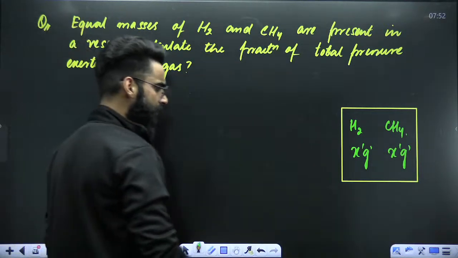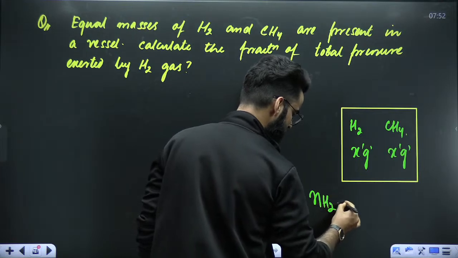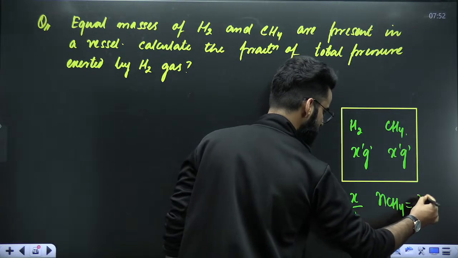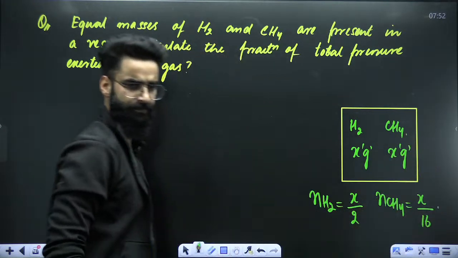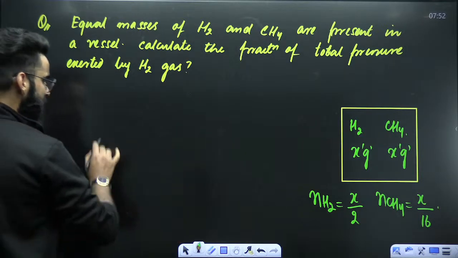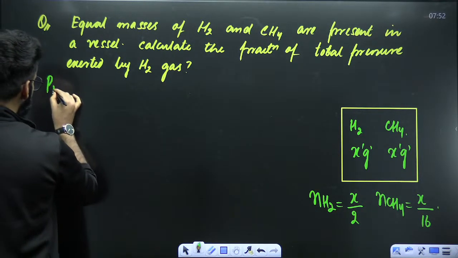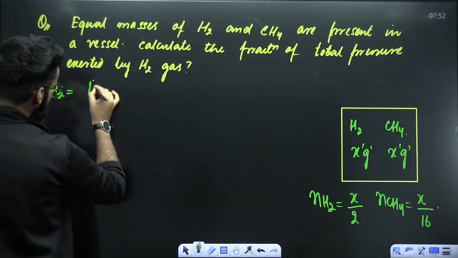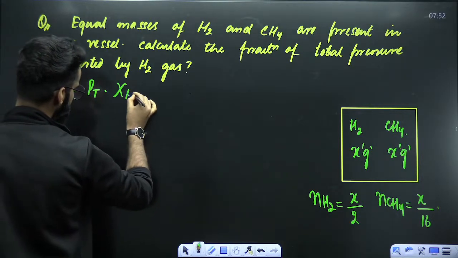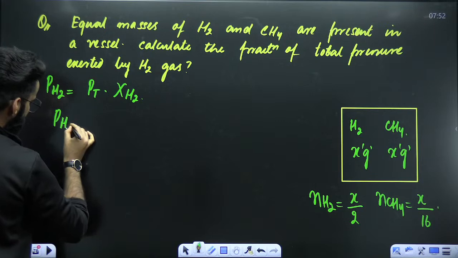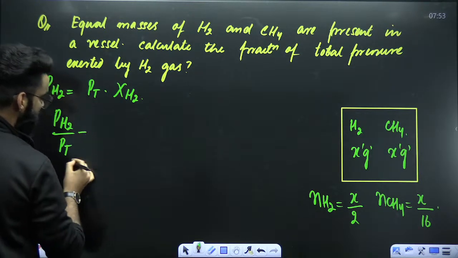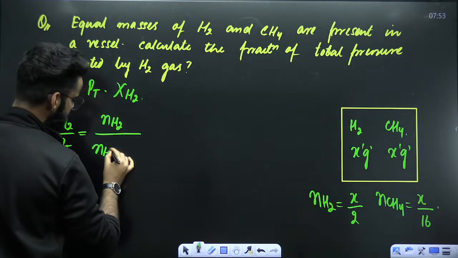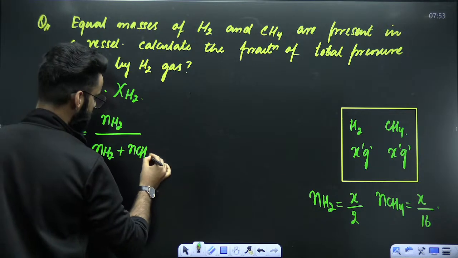So if I ask you, how many moles of H2 are there in the container? You'll say equal to mass of H2 divided by molar mass of H2. How many moles of CH4? Mass of CH4 divided by molar mass of CH4. Agreed? Now if I ask you to calculate partial pressure of H2, it will be equal to total pressure of the mixture multiplied by mole fraction of H2. So partial pressure of H2 divided by total pressure has to be equal to mole fraction of H2, which is moles of H2 divided by moles of H2 plus moles of CH4.